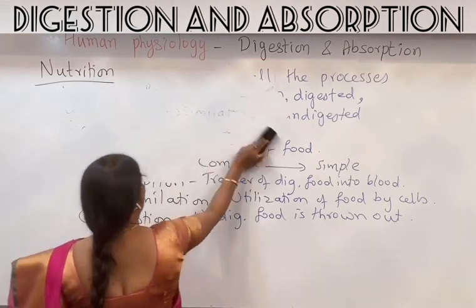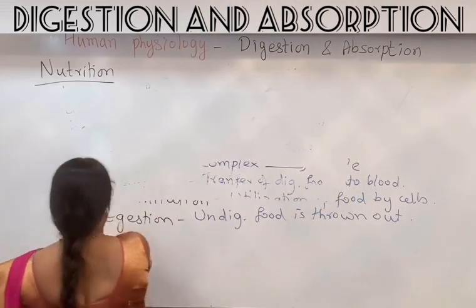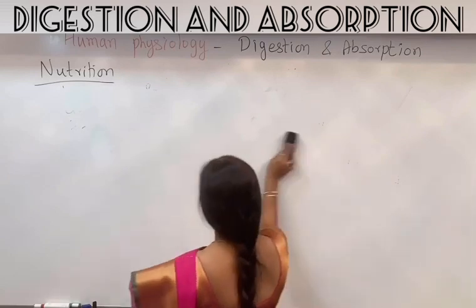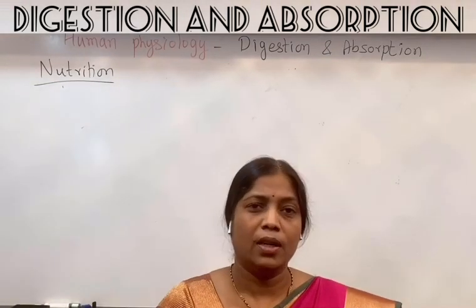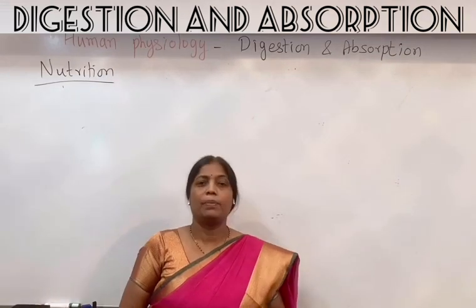Now let me talk about a balanced food or a balanced diet. We all know that food is a must for our survival. It is not just a must for survival, but it is needed for the normal growth and development of the body also.